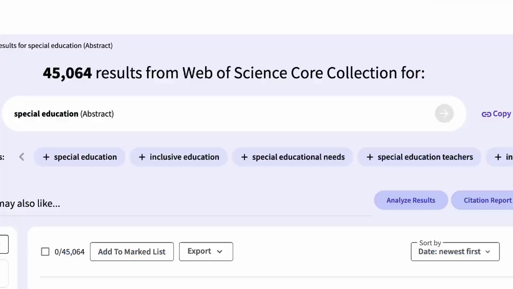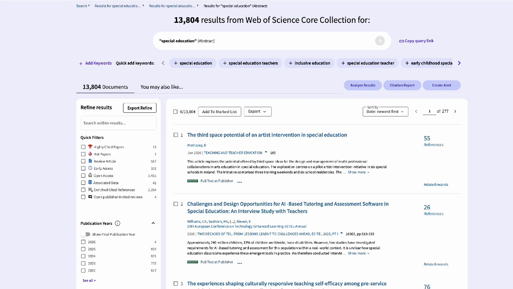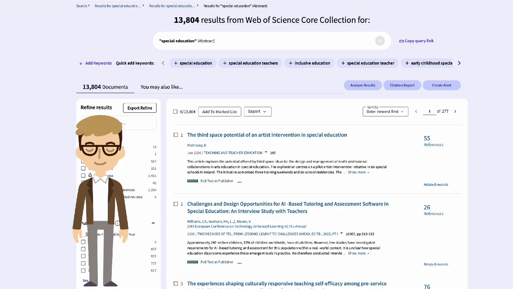To prevent this from happening, we can put quotation marks around the term special education. We'll also see the number of results shrink, and we will now only see results where special education appears together as a phrase. We can also combine these into nesting searches.